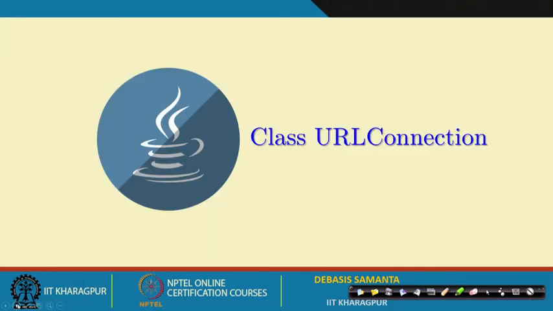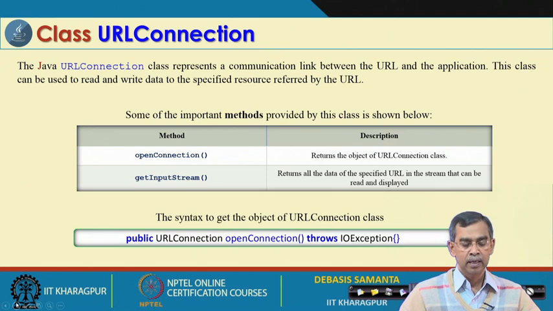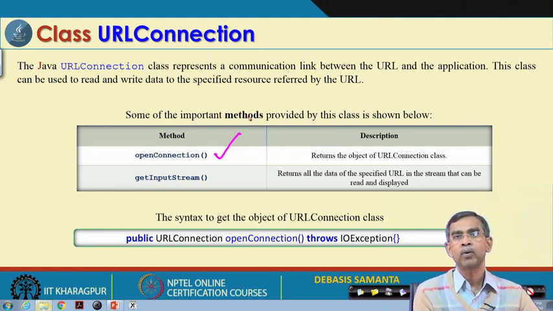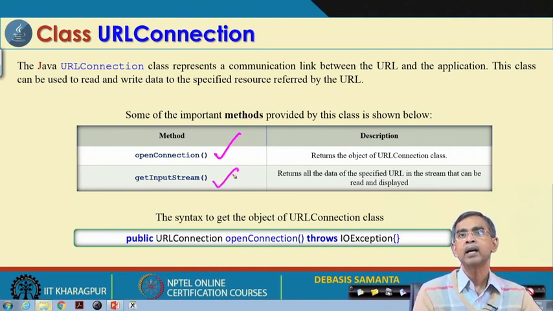And so, this is the URL, and then the next class is the URLConnection class. It has two main methods, openConnection and getInputStream. The openConnection is basically to establish a connection from one machine to another machine, from the current socket to the distant socket, and getInputStream is how the data can be read from the distant socket, or from another socket, to this current socket.